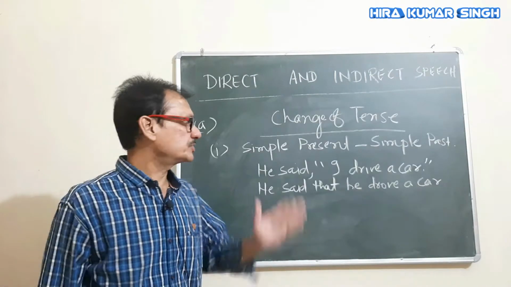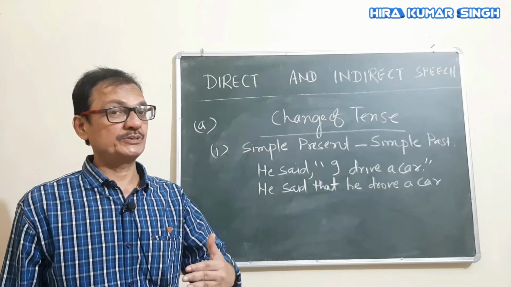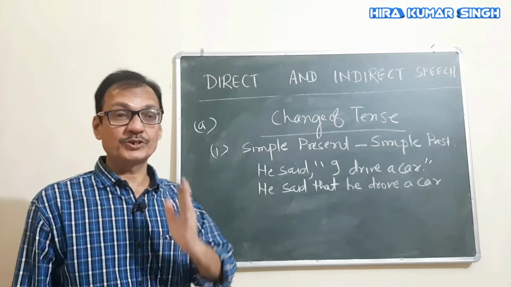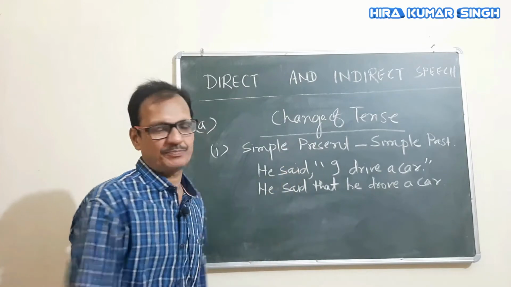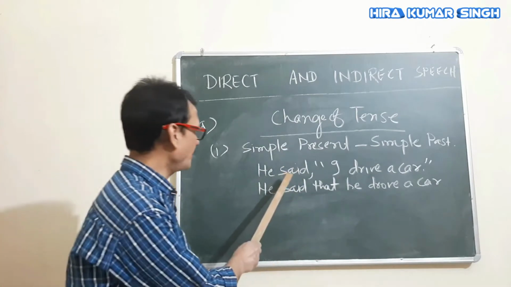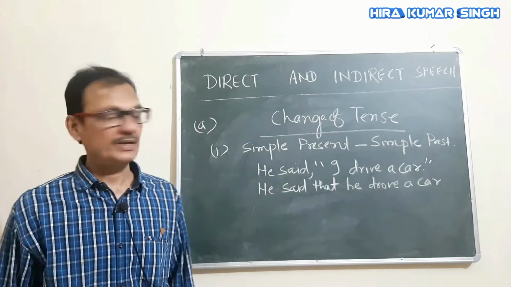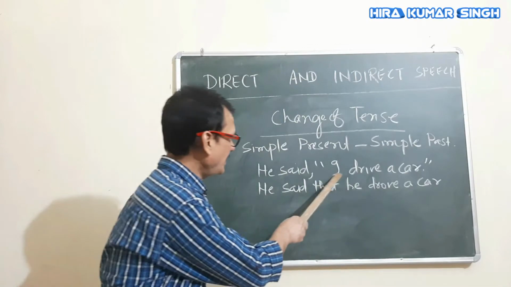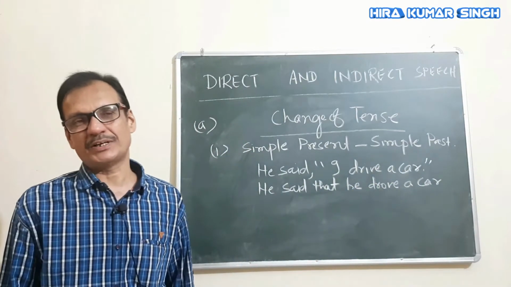Now students, change of tense is a very important part of reported speech. Tenses do change, and we have to know the rules. In "he said", this word said is called the reporting verb. If the reporting verb is in the past tense, the entire reported speech will change into the corresponding past tense.